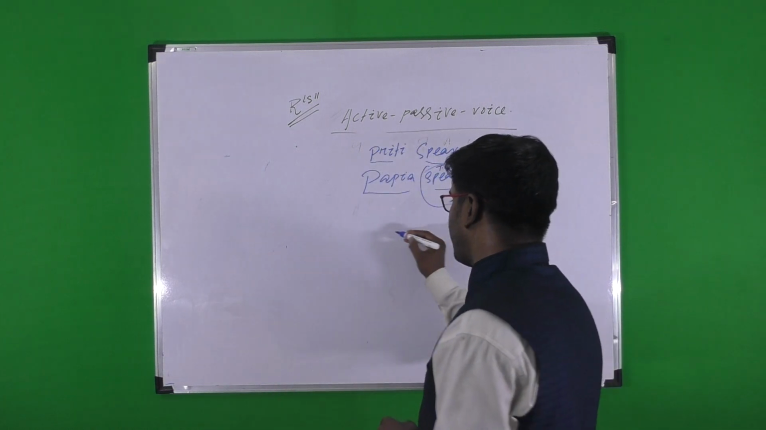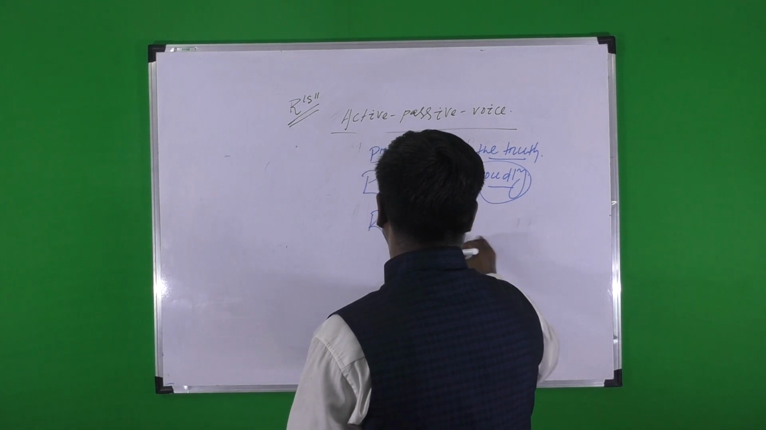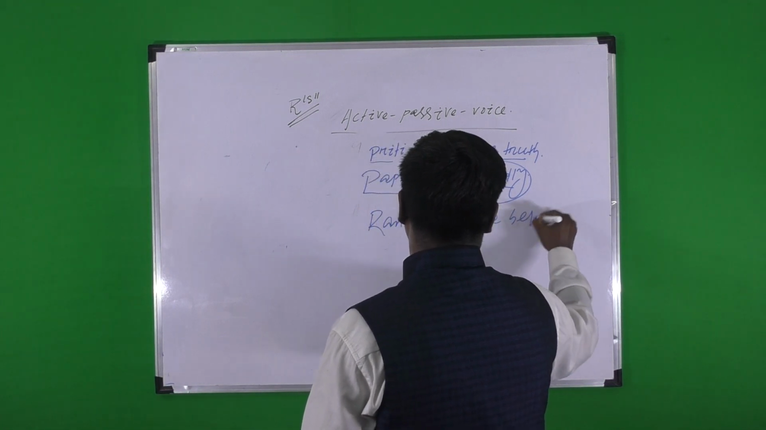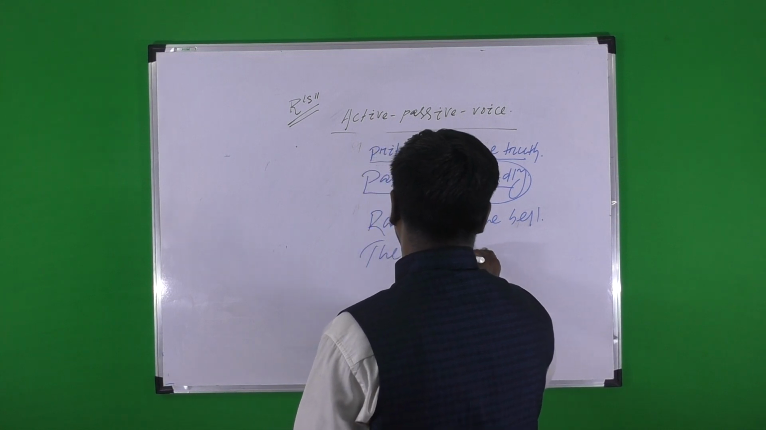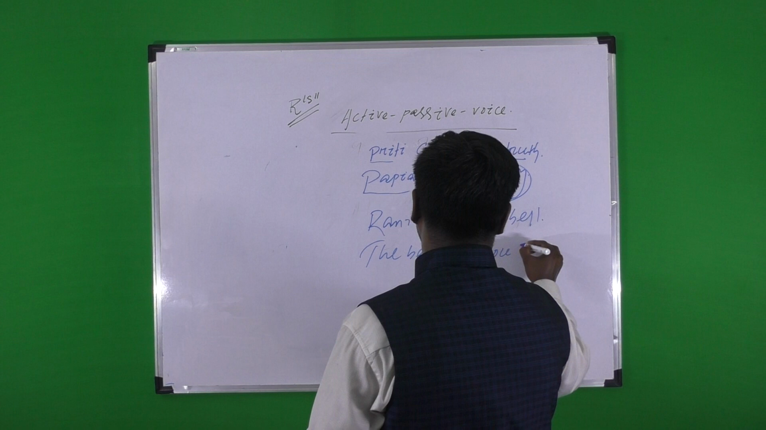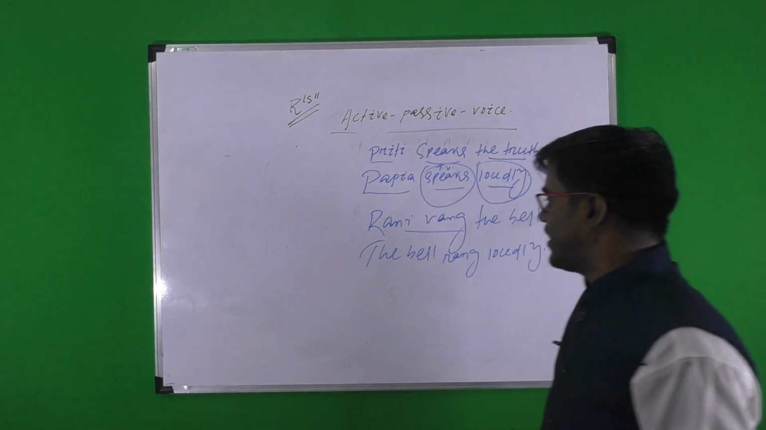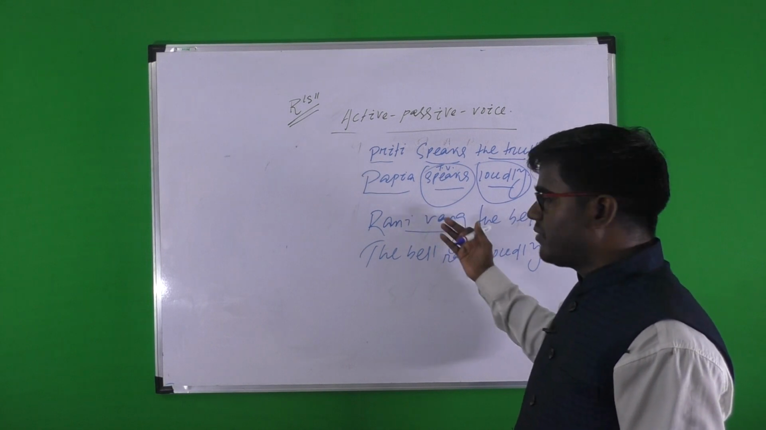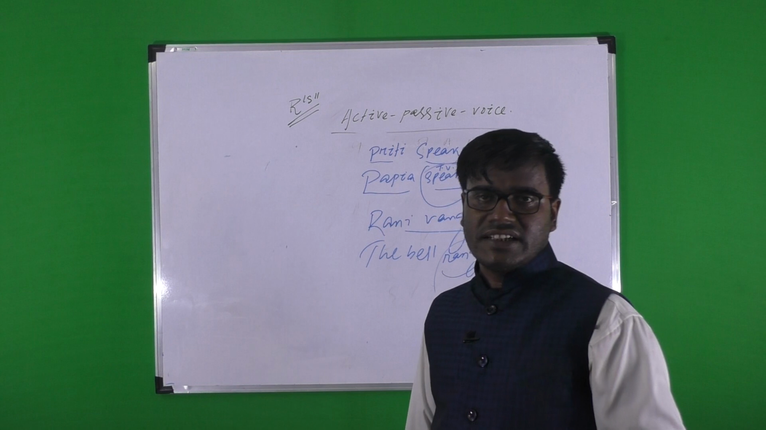Another example you can find: Rani rang the bell. Another one: the bell rang loudly. Here in the first one, Rani rang the bell, rang is used transitively. In the second sentence, the bell rang loudly, rang is used intransitively.